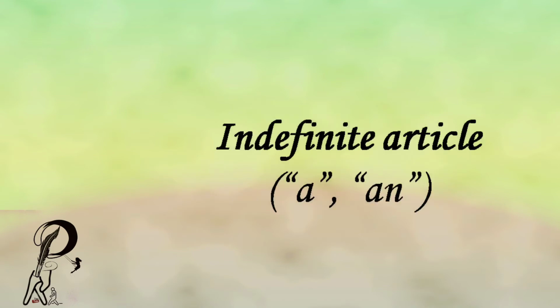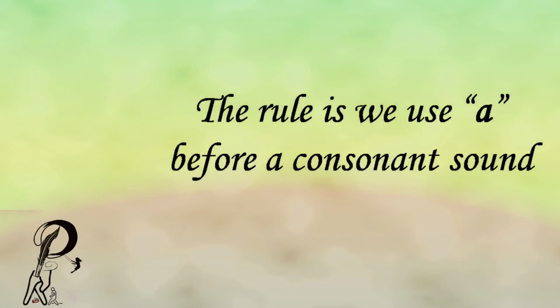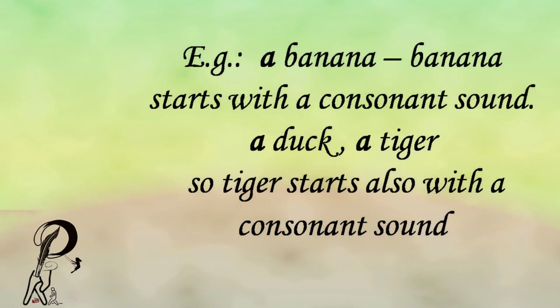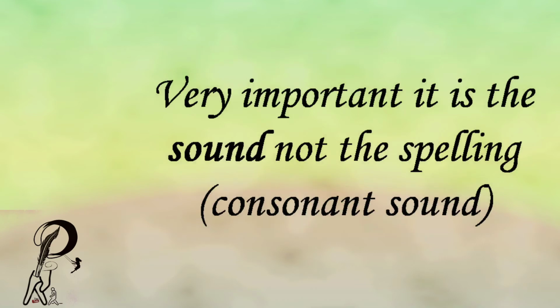In this lesson, you will learn the main uses of the indefinite article a, an. The rule is we use a before a consonant sound. Example, a banana. Banana starts with a consonant sound. A duck and a tiger. So, tiger also starts with a consonant sound. Very important. It is the sound, not the spelling.